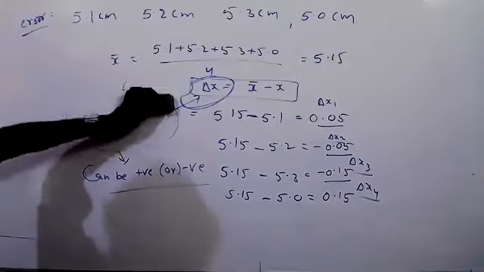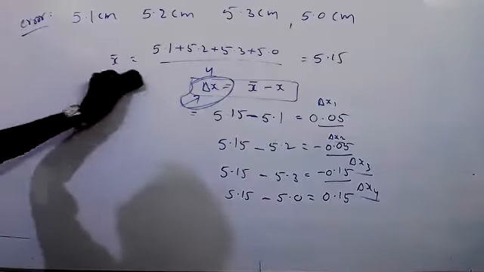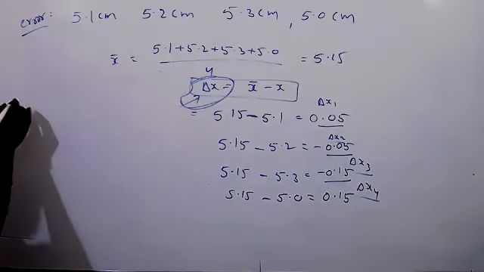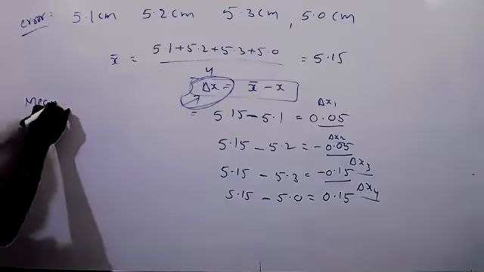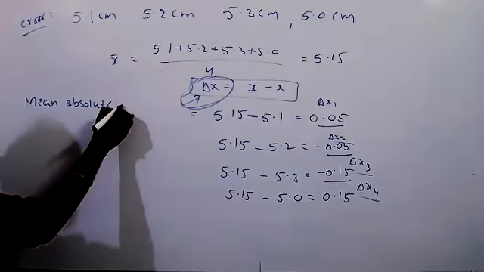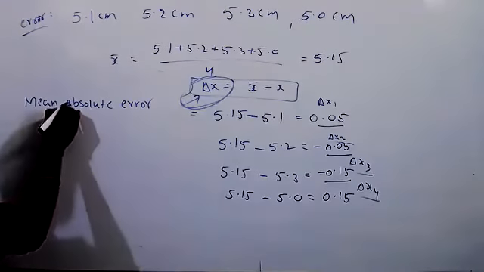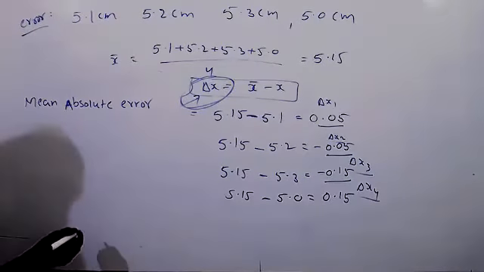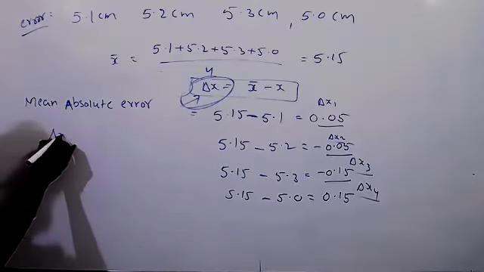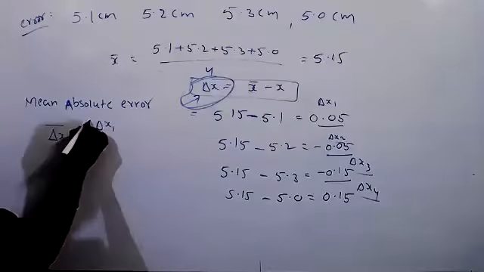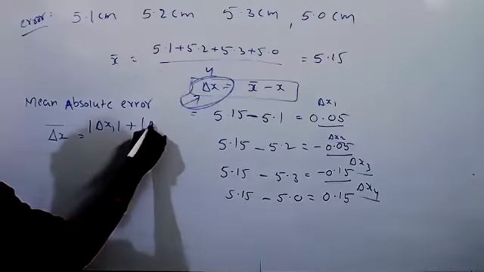Now look at this. So absolute error can be positive or negative. Now you have to do one more: mean absolute error. What is the mean absolute error? Mean absolute error is denoted with delta x bar, equal to delta x1 plus delta x2.